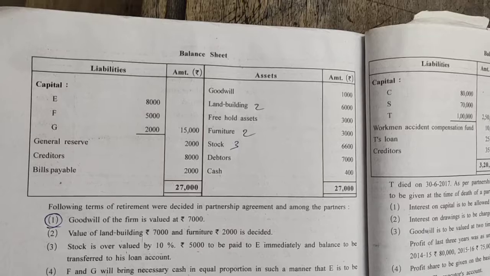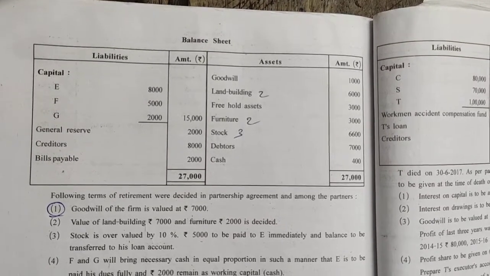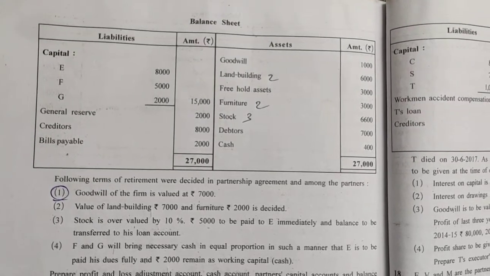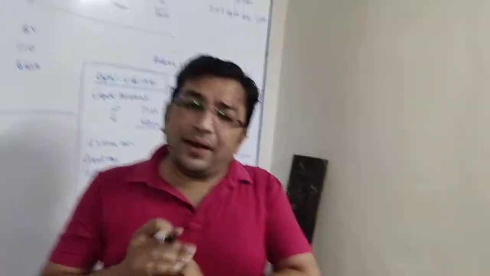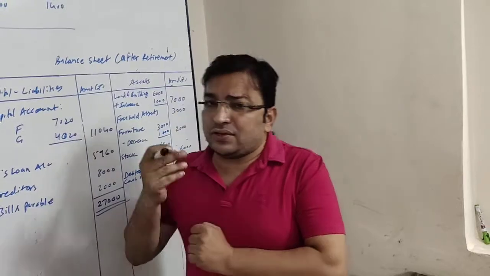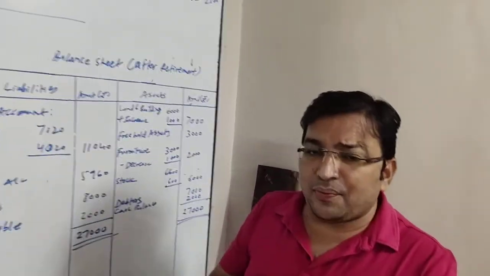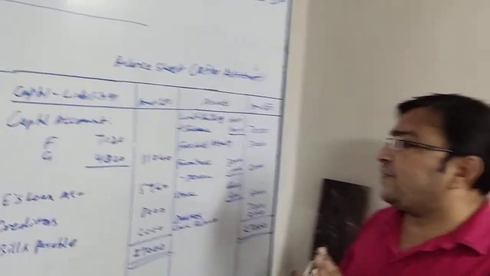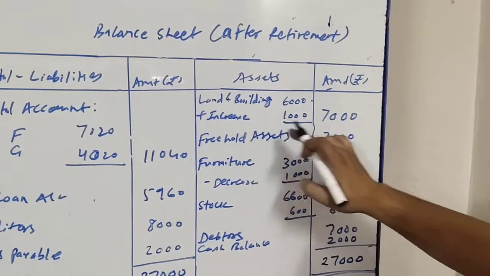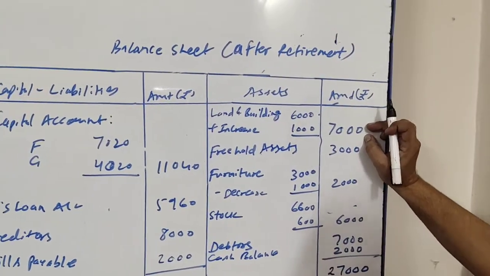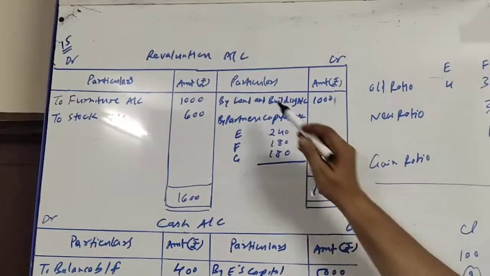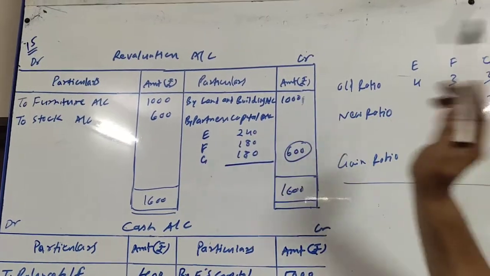Next item is land building 6,000 with the adjustment mark 2. So the second adjustment says value of land building rupees 7,000 is decided. Land building is given 6,000 and adjustment says its value is decided rupees 7,000. So there is an increase of rupees 1,000, which is a profit, and will be credited to revaluation account. First of all, asset side of balance sheet we will write 6,000 land building plus increase 1,000, so it has come to 7,000, and this increase 1,000, as it is a profit, will be credited to revaluation account. So revaluation account credit side, by land building rupees 1,000.